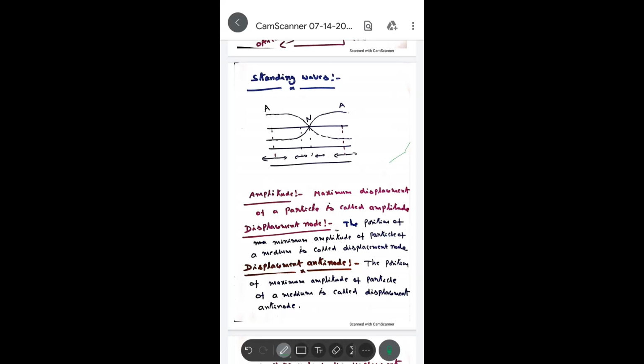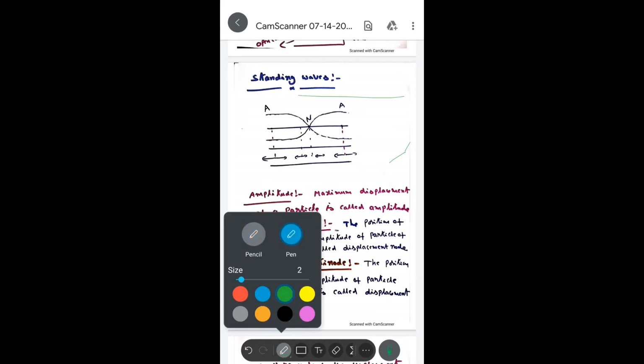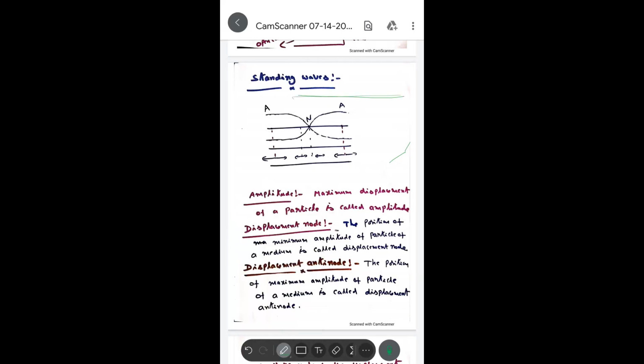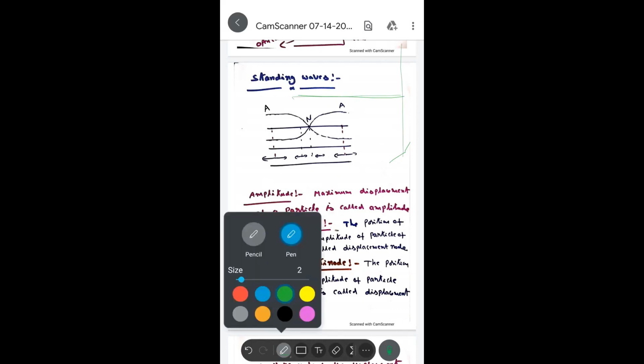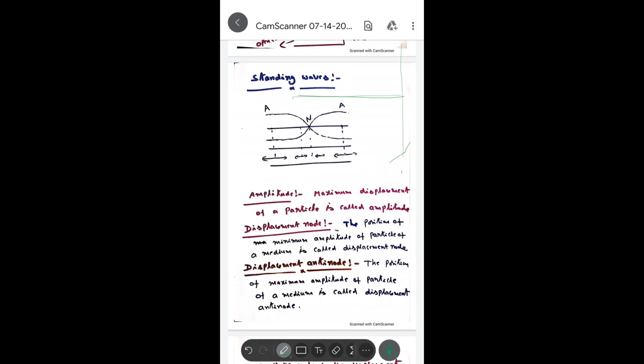Yes, exactly. Now see here, let's take a string with one end fixed to a support. Suppose a crest pulse propagates and is incident at the fixed end. What happens?